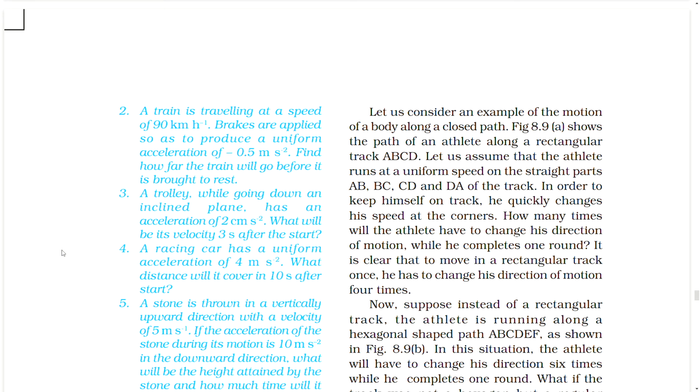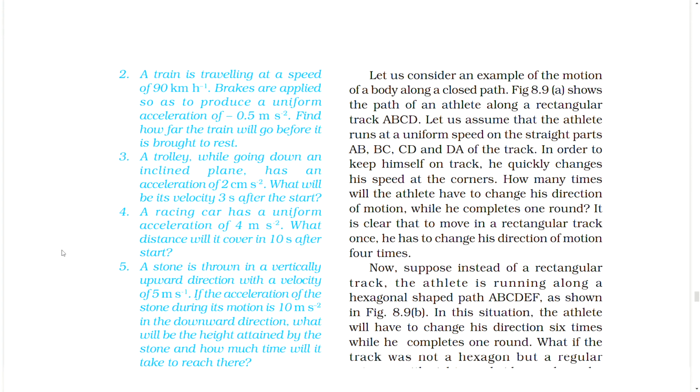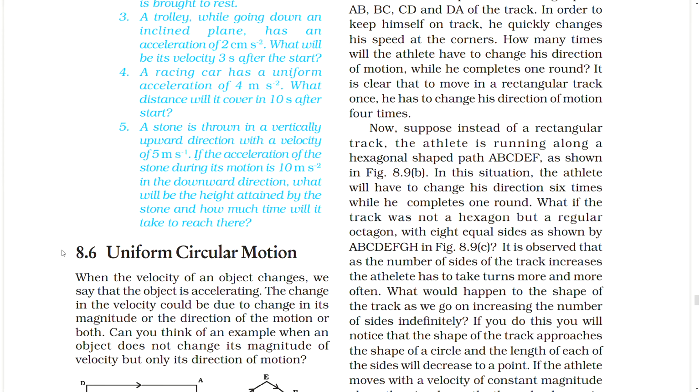It is clear that to move around a rectangular track once, he has to change his direction of motion 4 times. Now suppose instead of a rectangular track, the athlete is running along a hexagonal shaped path A, B, C, D, E, F as shown in figure B. In this situation, the athlete will have to change his direction 6 times while he completes one round. What if the track was not a hexagon but a regular octagon with 8 equal sides as shown by A, B, C, D, E, F, G, H in figure C?